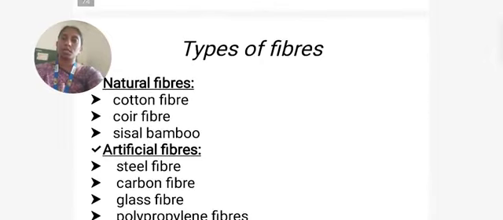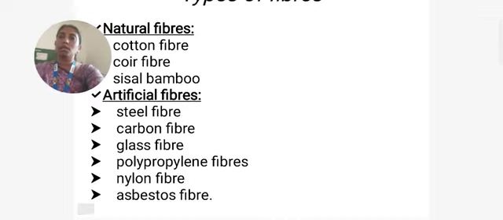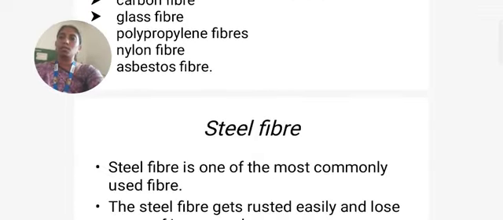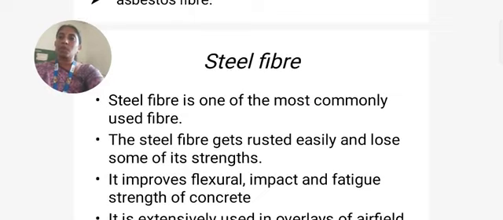There are many types of fibers that can be used in fiber reinforced concrete, either natural or artificial. Natural ones include cotton fiber, coir fiber, and sisal, and artificial ones such as steel, carbon, glass, polypropylene, nylon and asbestos fibers can be used. Steel fiber is one of the most commonly used fibers.